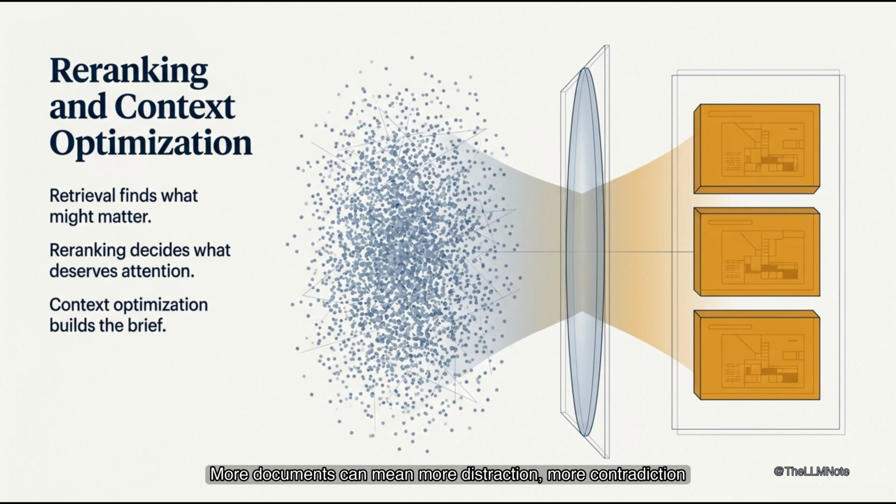More documents can mean more distraction, more contradiction, and less confidence. The central lesson is simple. Retrieval finds what might matter. Re-ranking decides what deserves attention. Context optimization then turns that ranked evidence into the smallest, clearest packet the model can actually use.